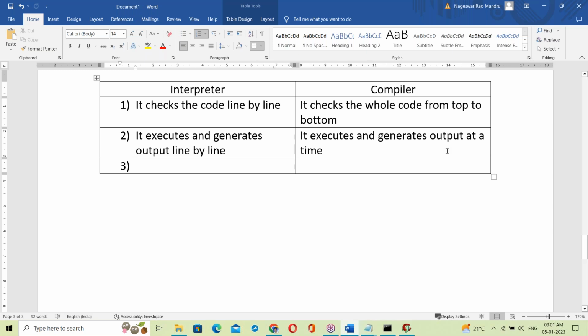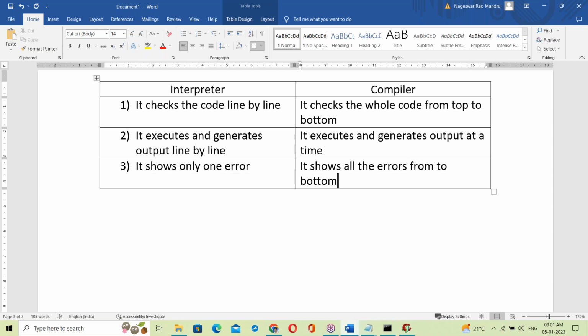Next, the interpreter shows only one error. The compiler shows all the errors from top to bottom. With the interpreter, when any error comes, it stops, so it shows only one error.